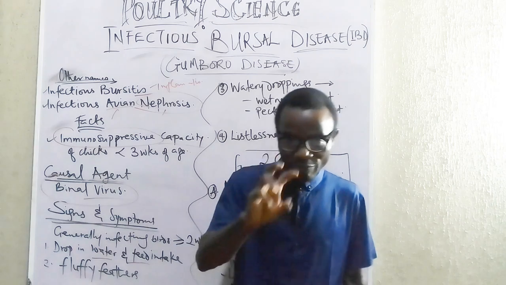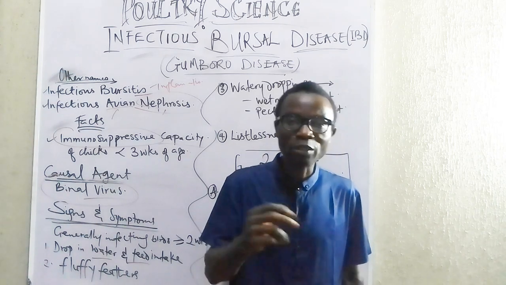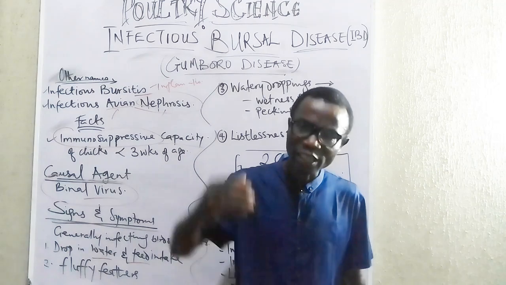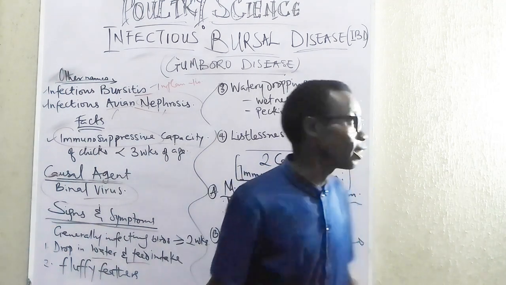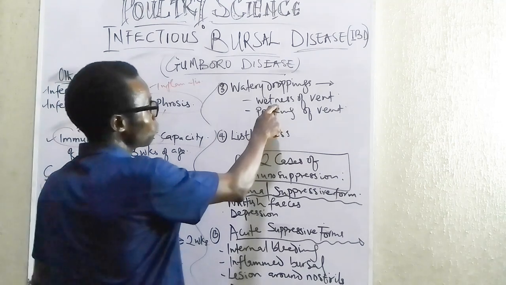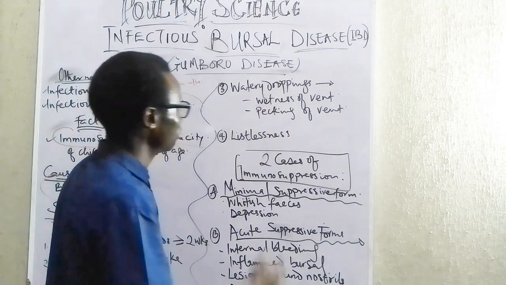In this case, you see the vent wet and they begin to peck. The pecking may lead to bleeding. The bleeding makes the pecking even worse. The animal may die if it's not separated. Now you see the vent becomes wet and pecking happens. If it's not taken care of, it will die.